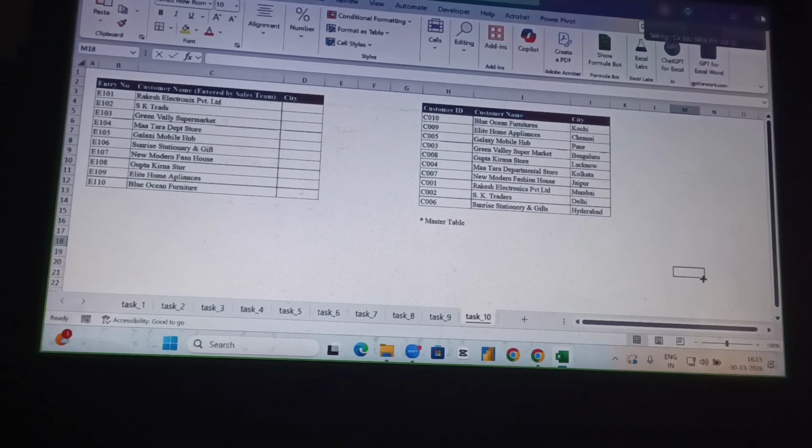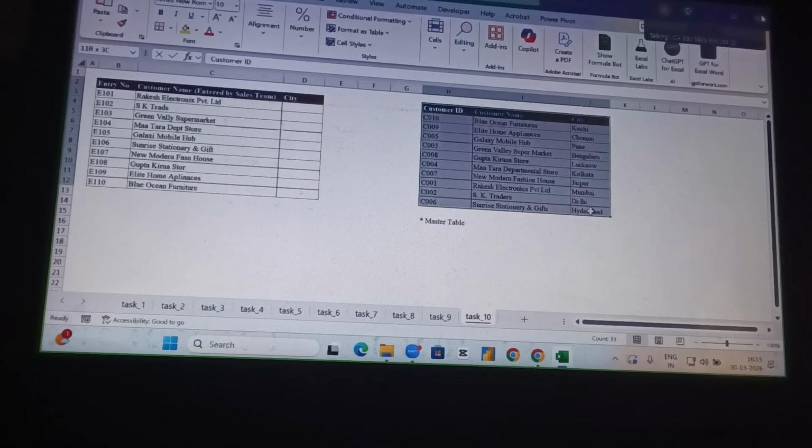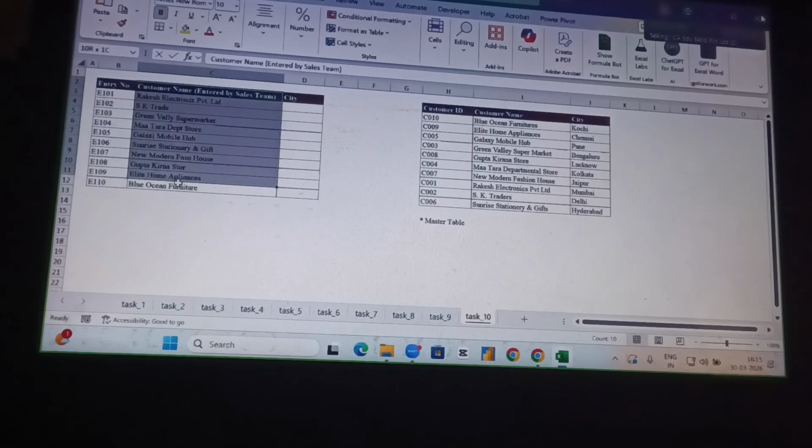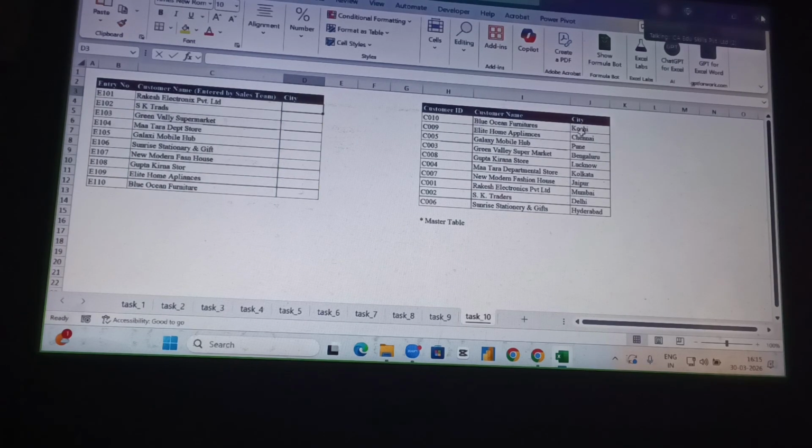Look at the tables. This is my master table where customer ID, customer name and city name will be there. On the left-hand side I have an entry number and customer name, basically filled by the sales team. I want to fetch the city name from here also.